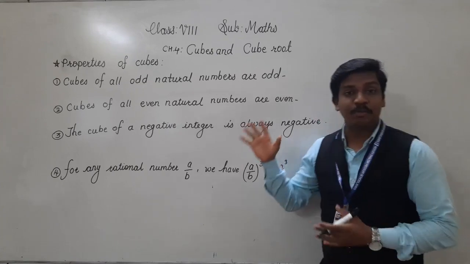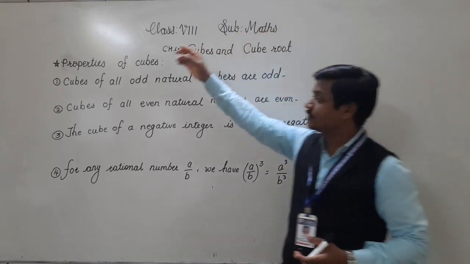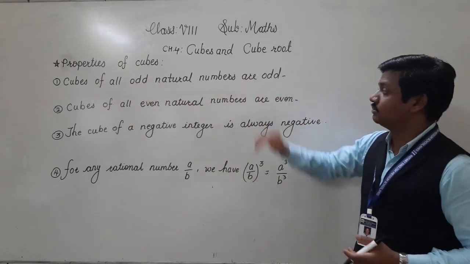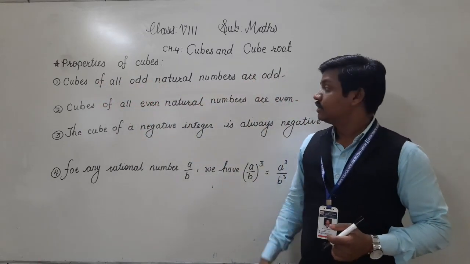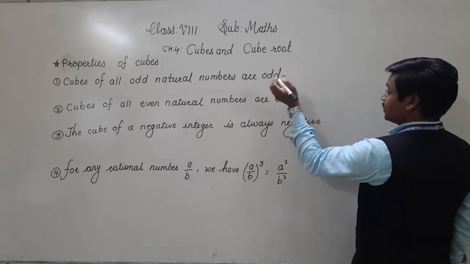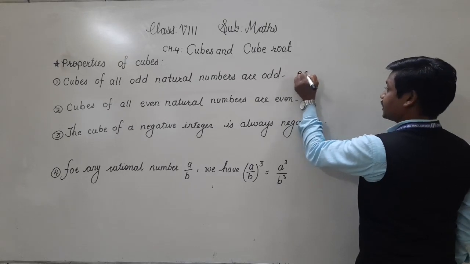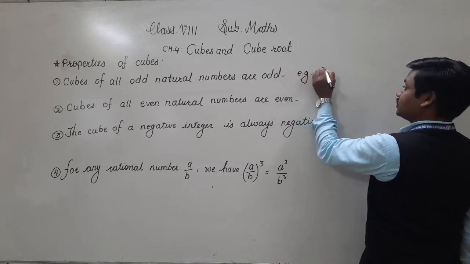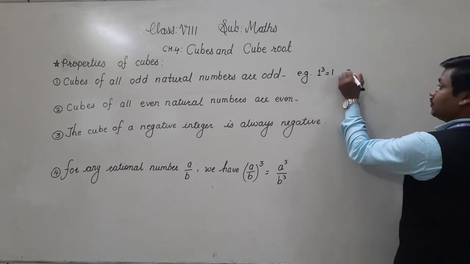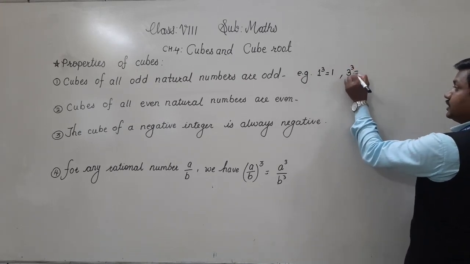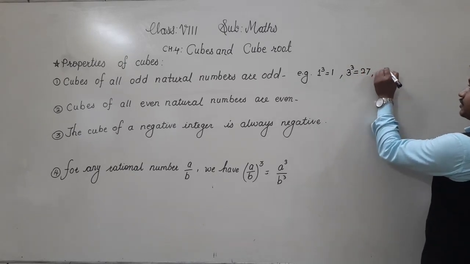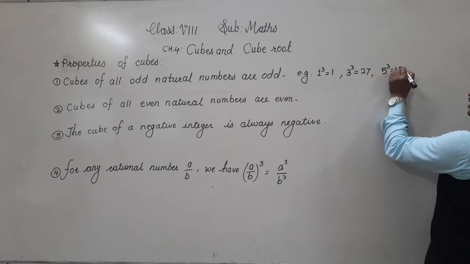Let us see now some properties of cube numbers. The first property is: cubes of all odd natural numbers are odd. What is the meaning of this? The cubes of odd natural numbers are always odd. For example, 1 is an odd number, so its cube is 1 itself. Cube of 3 is 27, which is odd. Correct. Further, we can take 5. Cube of 5 is 125.